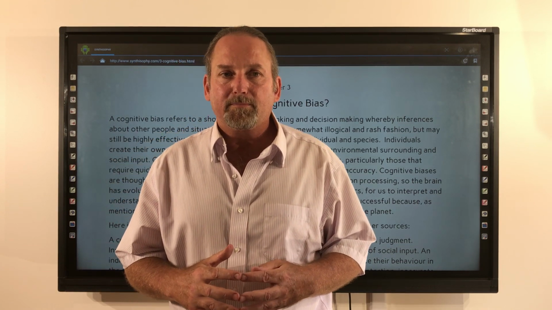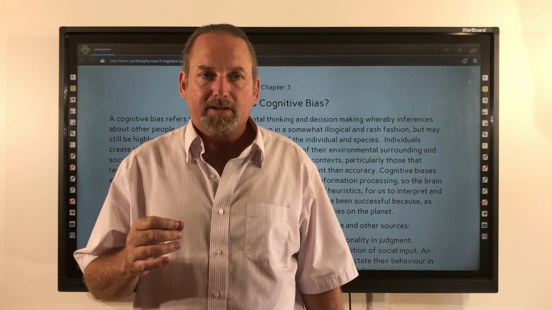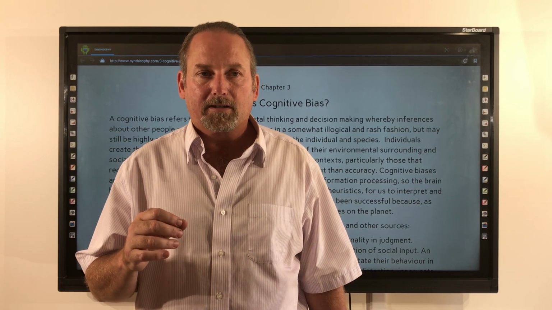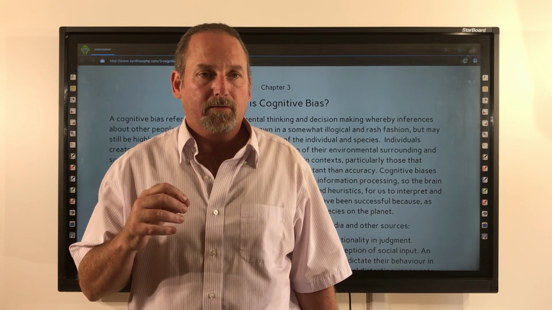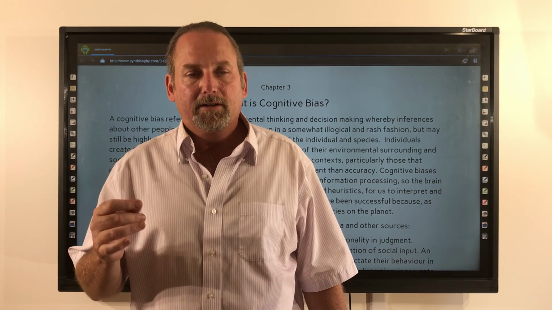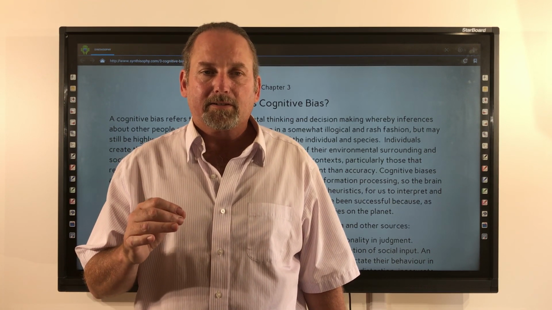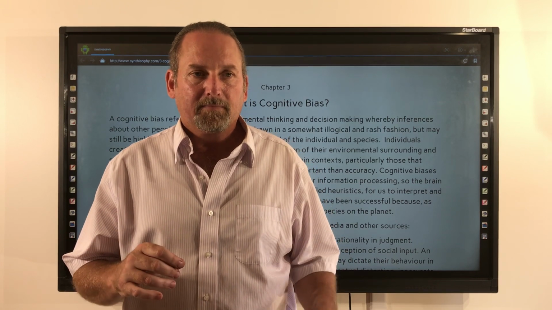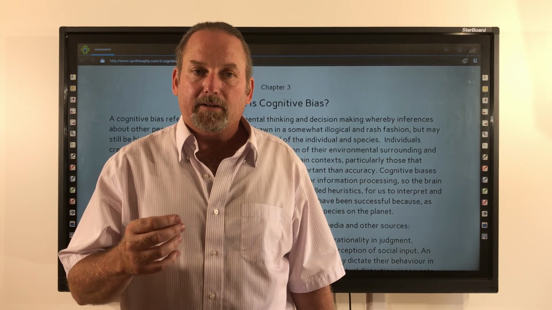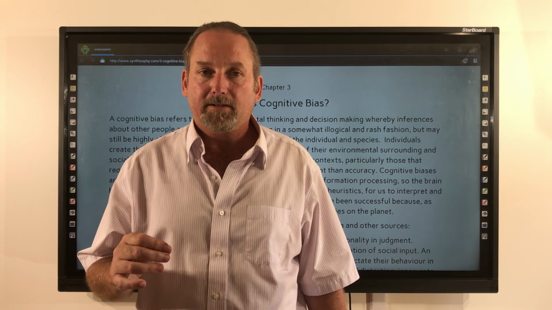Here's some more information on cognitive bias. Cognitive bias is a systematic pattern of deviation from rationality and judgment. Individuals create their own subjective social reality from their perception of the input around them. An individual's construction of social reality, not the objective input, may dictate their behavior in the social world. Thus, cognitive biases may sometimes lead to inaccurate judgment, illogical interpretation and stereotyping, as when we assign something to a particular category or class, especially in a manner that is too rigid or exclusive and fails to reflect actual complexities.